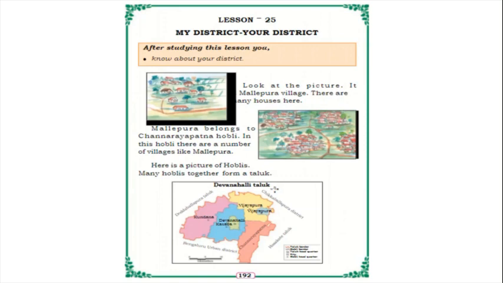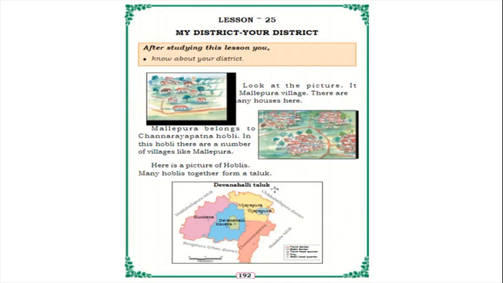And look at the picture. It is Mallepura village. You can see many houses here. This Mallepura village belongs to Chandrayapatna Hobli. In this Hobli there are a number of villages like Mallepura. Like Mallepura village, so many villages are there in Chandrayapatna Hobli. A group of some villages is called a Hobli.